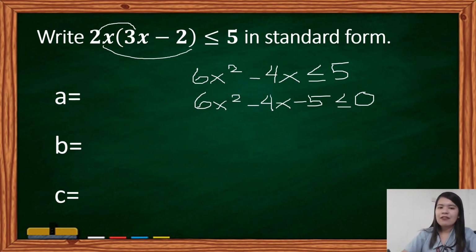Let's now identify the values of a, b, and c. For a, we have 6, very good. For b, we have negative 4. And for c, we have negative 5.